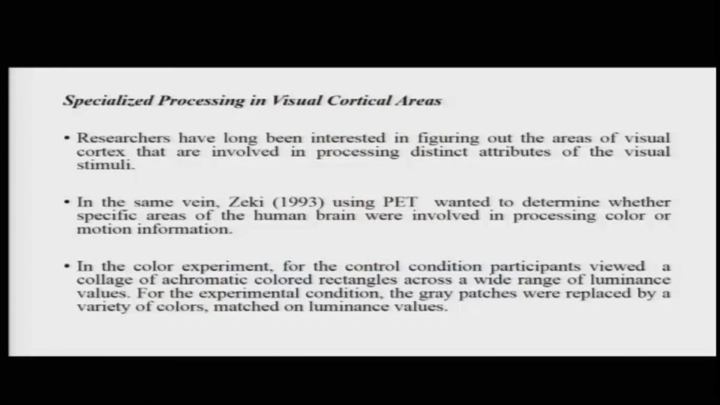Now, because we have this idea, let us talk about the possible presence of such specialized processing visual areas. Researchers have been interested in figuring out the areas of the visual cortex that are involved in processing distinct specialized attributes of visual stimuli. In the same vein, Zeki in 1993, using the positron emission tomography method, wanted to determine whether some specific areas of the brain were involved in processing either color or motion information.